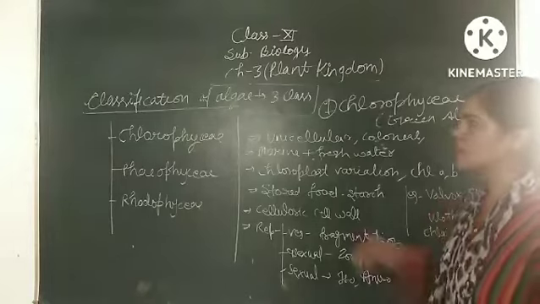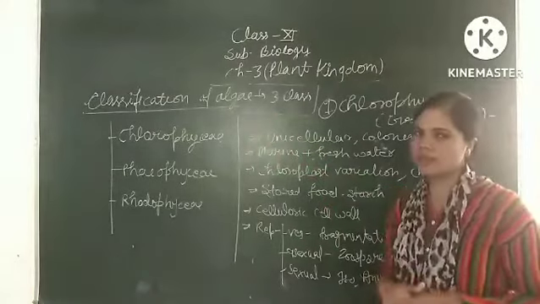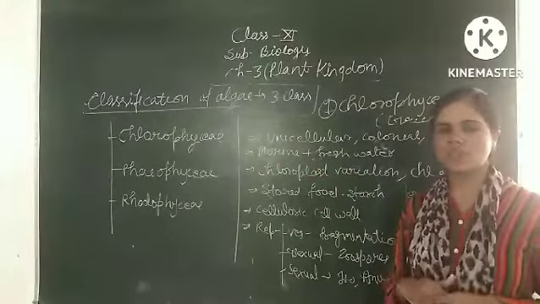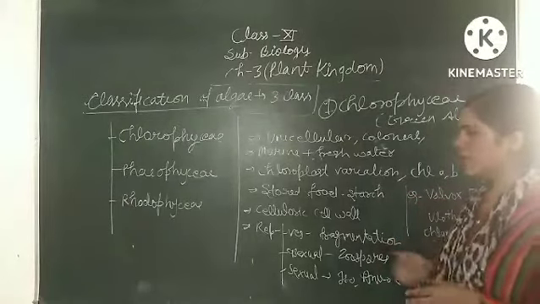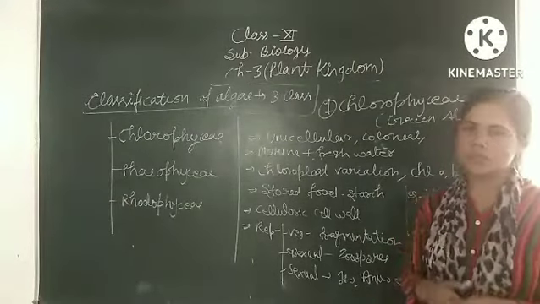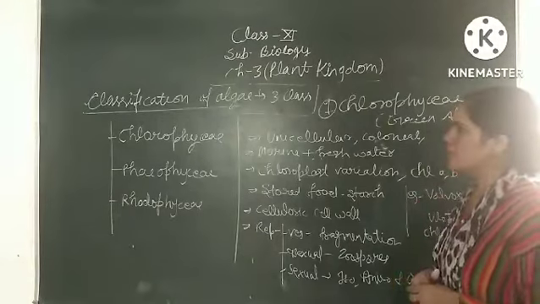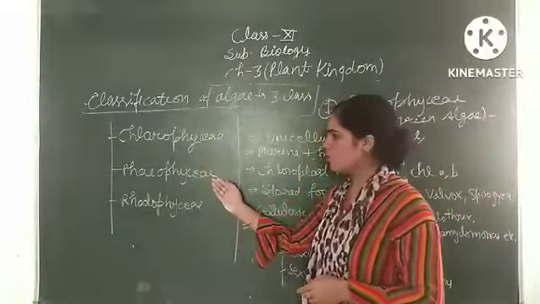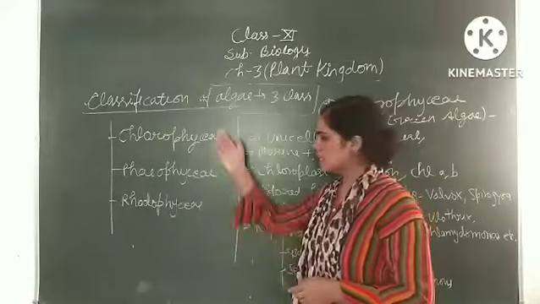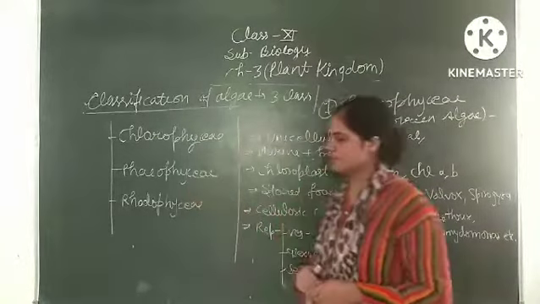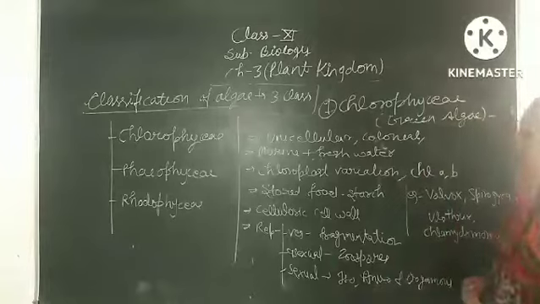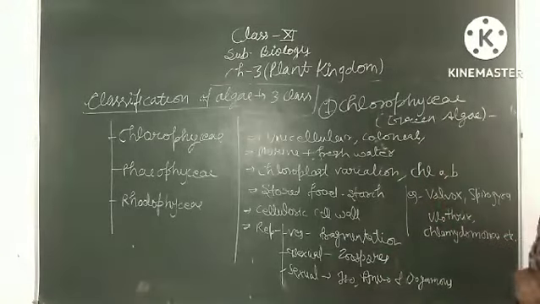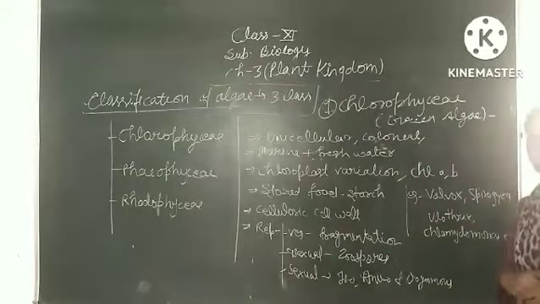Our next topic is classification of algae or Thallophyta. On the basis of their general features and different similarities and dissimilarities, we divide the algae into 3 classes: Chlorophyceae, Phaeophyceae, and Rhodophyceae. These are the 3 classes of algae. So the first class is Chlorophyceae. It is commonly known as green algae.